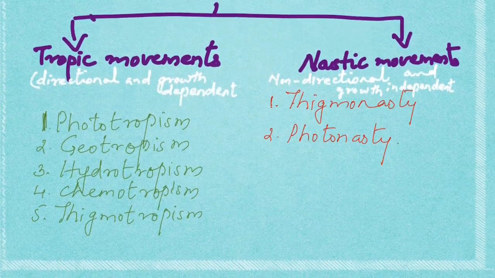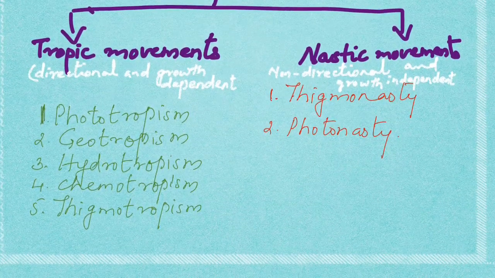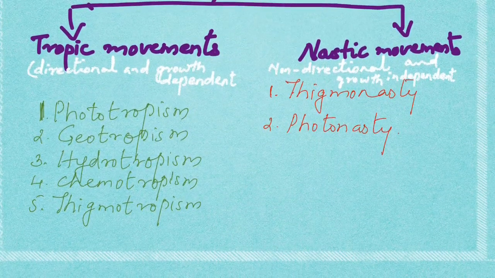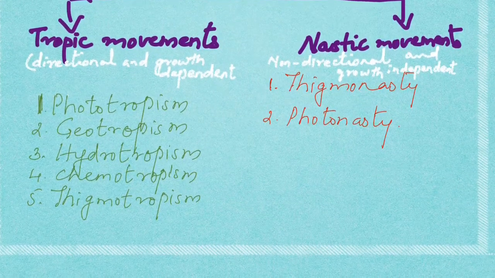Under nastic movement, thigmonasty is the movement in response to touch, whereas photonasty is the movement in response to light intensity.